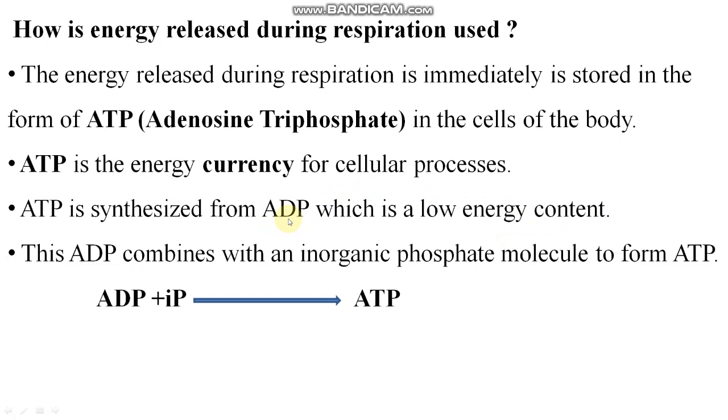So this ADP combines with an inorganic phosphate molecule to form ATP. Like you see, ADP plus iP. I resembles inorganic, P means phosphate, right? It forms ATP. This is a reversible reaction. ATP can break down into ADP and inorganic phosphate. Clear? So coming to respiration in plants. There are two main gases that are exchanged in plants. These are oxygen and carbon dioxide, which participate in respiration and photosynthesis.